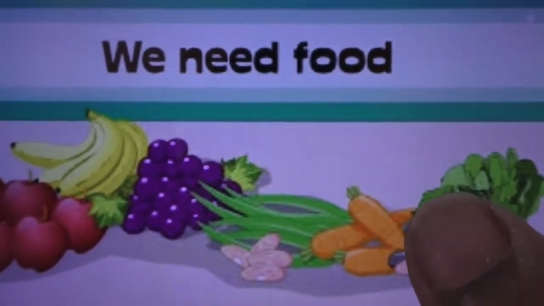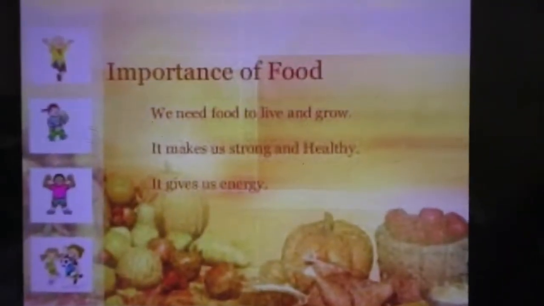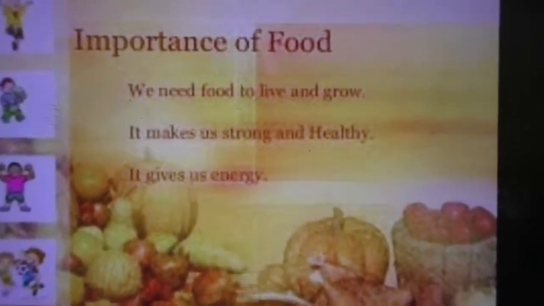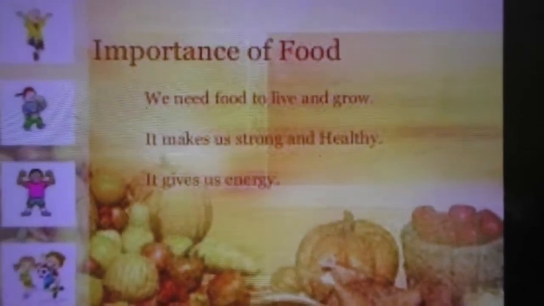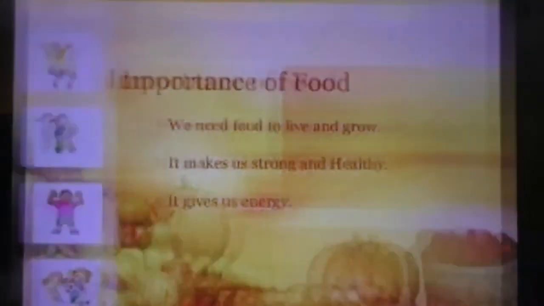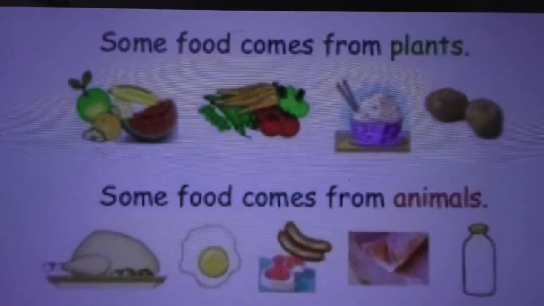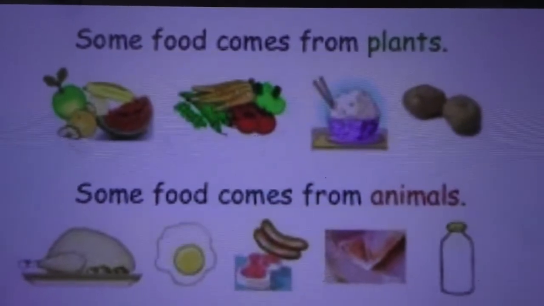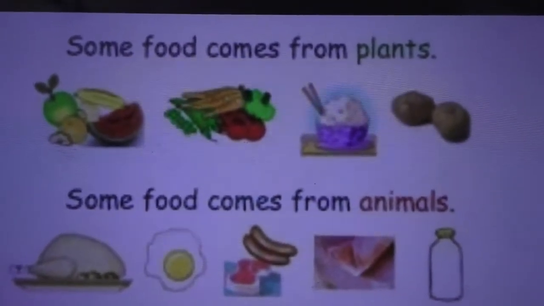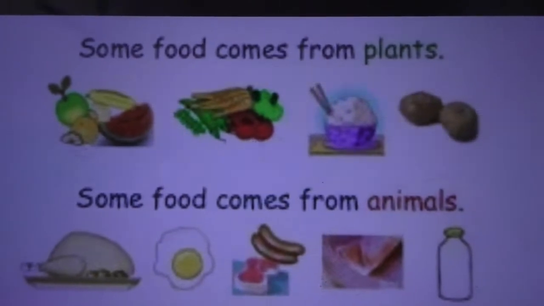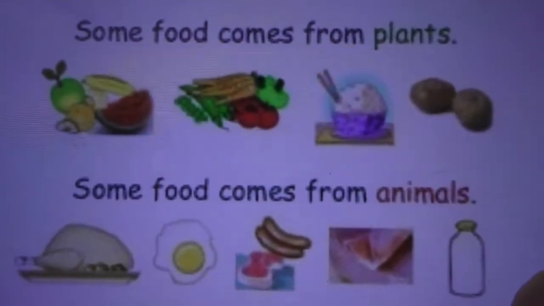Look here children, we need food for our growth, isn't it? Why do we need food? We need food to grow, to be strong and healthy, and to get energy. Okay, from where do we get our food? Some food comes from plants, isn't it? See, fruits, vegetables, rice, all those things we get from plants. Egg, meat, milk and all we get from animals. So some food we get from plants and some food we get from animals, isn't it?